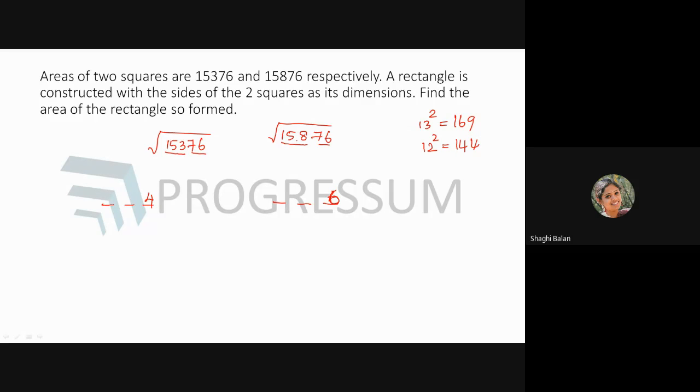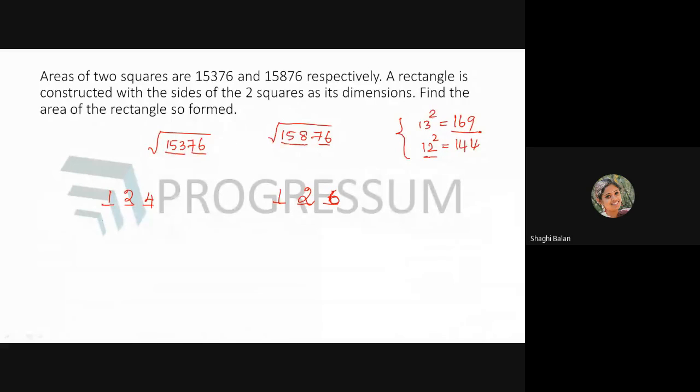So 144 is less than 158. So we take the number whose square is less than 158, which is 12. So this also will be 12 and this also will be 12, which means the numbers will be 124 and 126. So these are the possibilities.